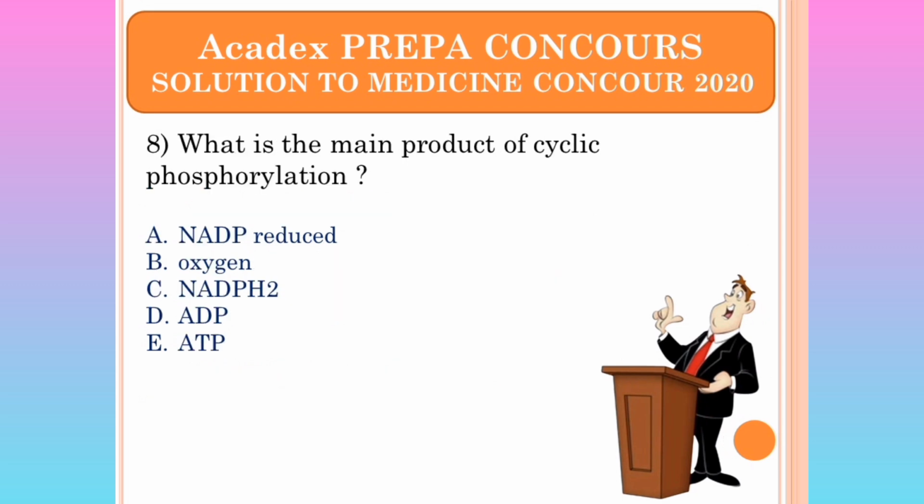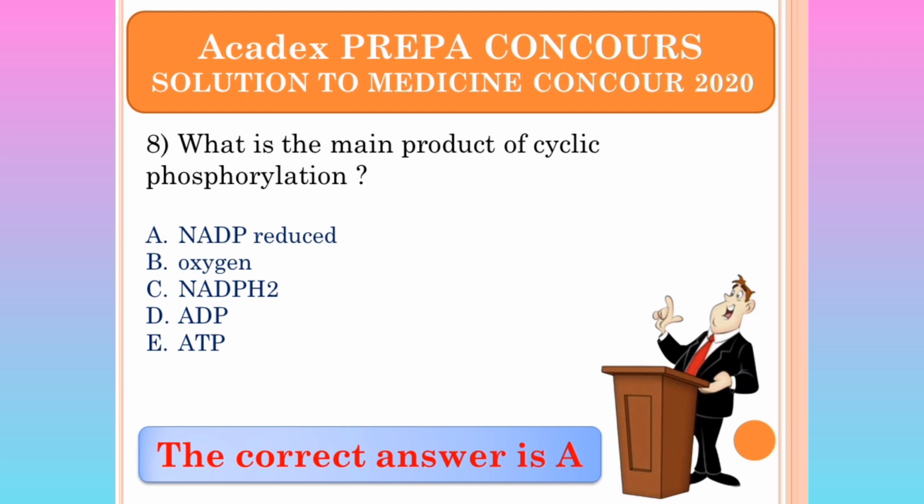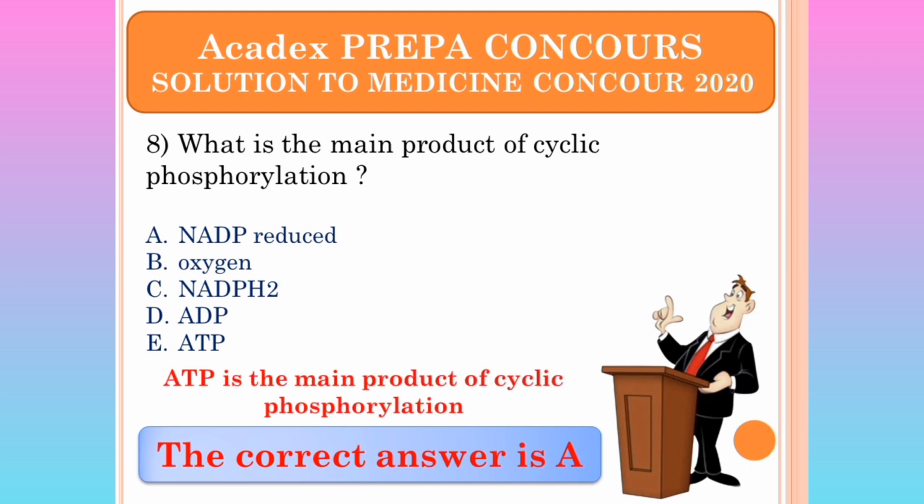Question number 8. What is the main product of cyclic phosphorylation? The main product of cyclic phosphorylation is ATP. So I made an error. The answer is not A. The answer is E, because ATP is the main product of cyclic phosphorylation. The answer is E, not A. Take note, please.